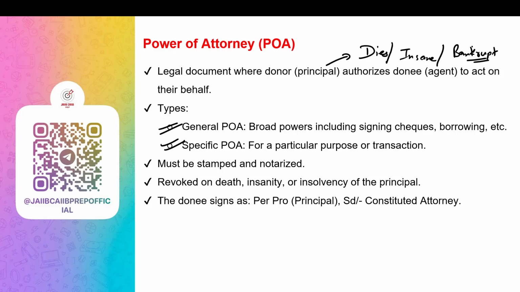Now, let's take an example. A company director gives a general power of attorney to the company secretary to manage all bank related tasks, sign checks, or attend meetings on his behalf. So in this manner, power of attorney will work. Now you have to remember that a company cannot issue a mandate. A company can use power of attorney.